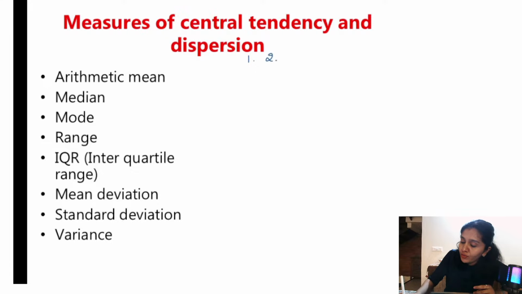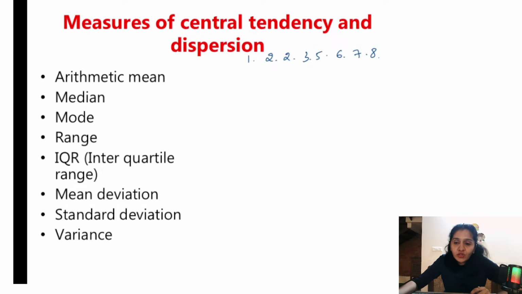1, 2, 2, 3, 5. Can you all see? 6, 7, 8, 100. Okay. So how many values are there here? 5 and 4. Totally 9 values are there, right? So what is arithmetic mean? How do you calculate arithmetic mean? You take the average, that is, you sum all these observations and you divide it by the number of observations. So you do 1 plus 2 plus 2 plus 3 plus 5 till 100 divided by the total number of observations, that is 9. So this is what is arithmetic mean.